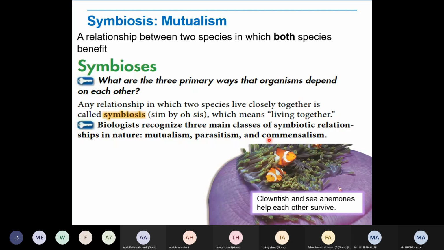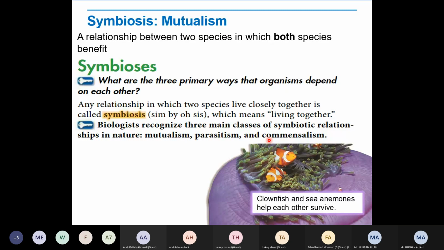It's called symbiosis. Another example of mutualism is about humans. We are eating fruits and vegetables, which contain fibers, and our digestive system cannot digest fibers.